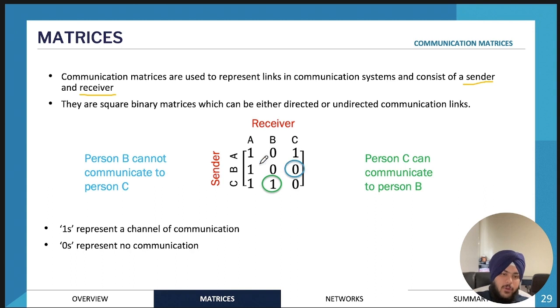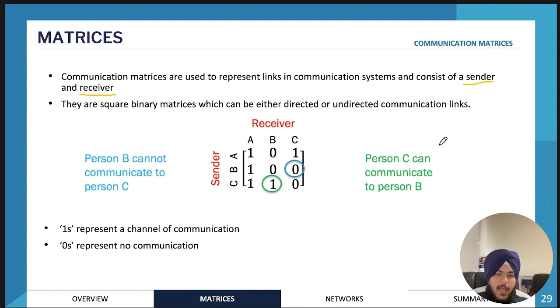Whereas if there's a 0, so for example, B and C, if we look at the union of B and C, there is a 0. So that means B, who is a sender, cannot send a message to C. It's a little bit strange sometimes, because if C can send a message to B, why can't B send a message to C? But that's just how it is sometimes.